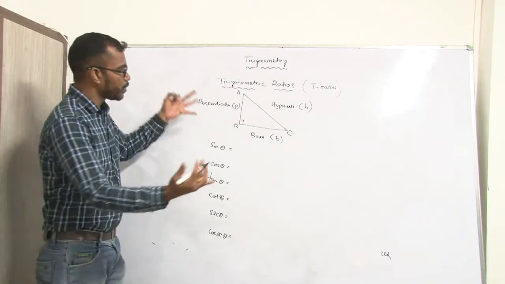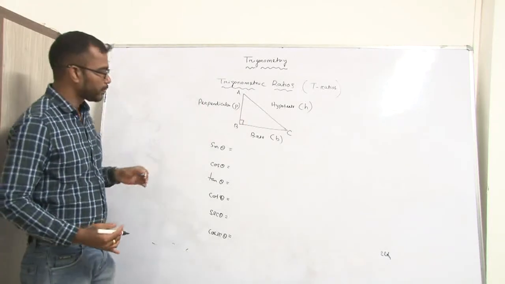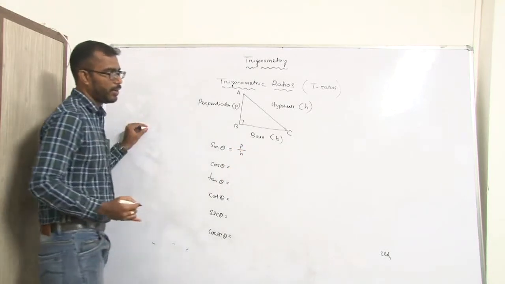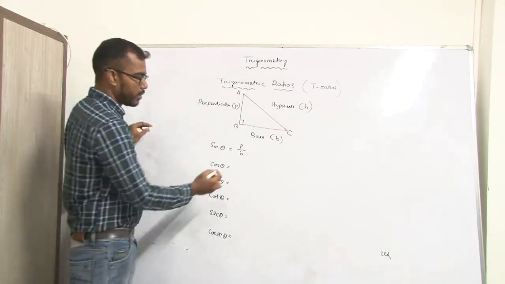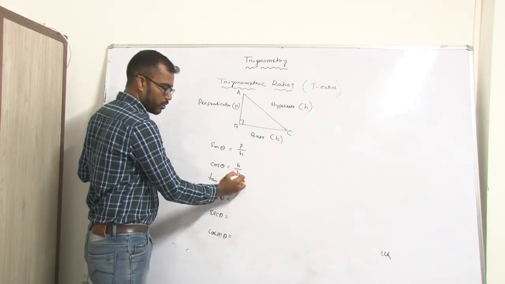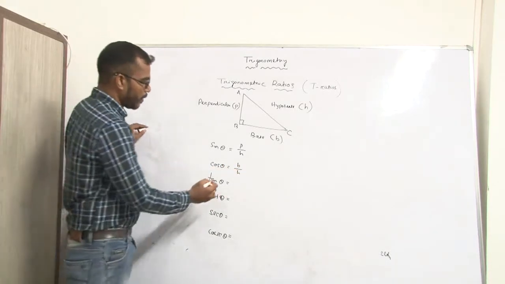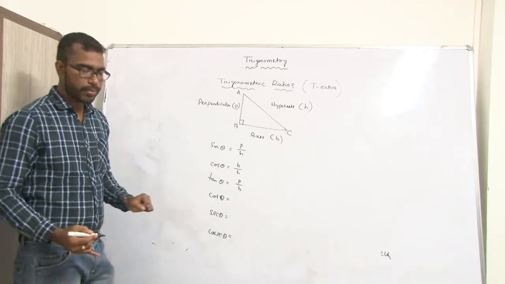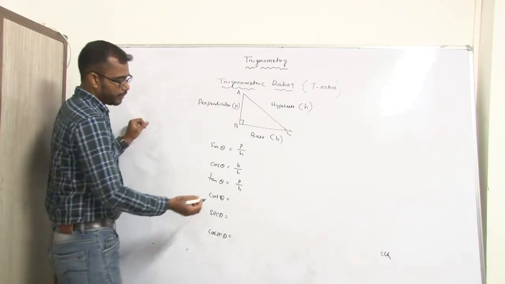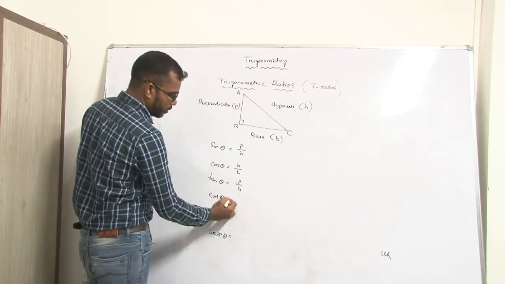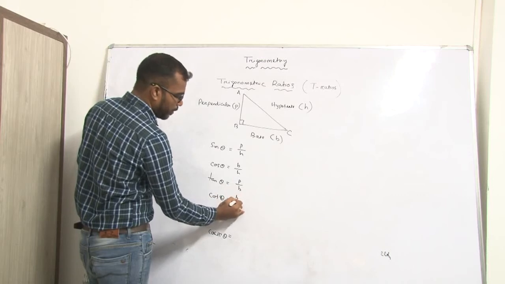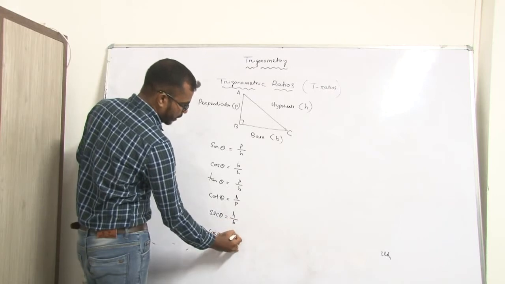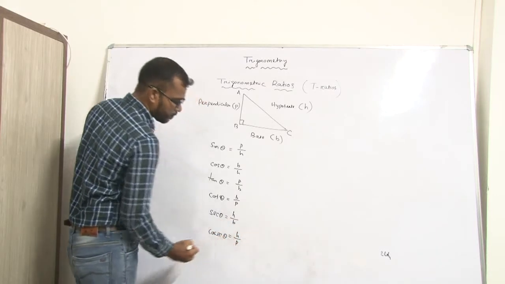Sin theta is P by H, perpendicular by hypotenuse. Cos theta is the ratio of B by H, and tan theta is the ratio of P by B. The other 3 T ratios are inverses: cot theta is B by P, sec theta is H by B, and cosec theta is H by P.